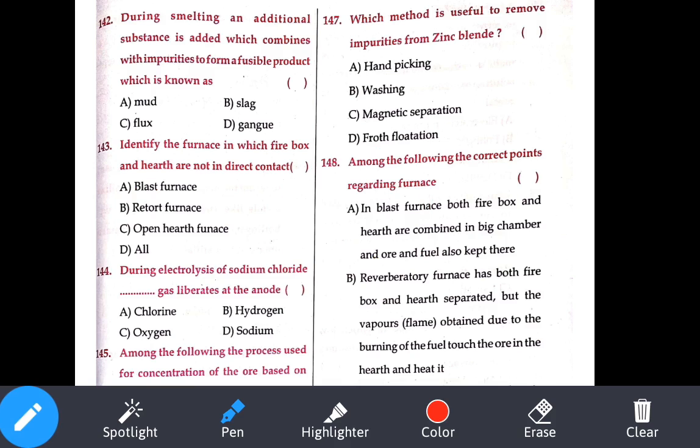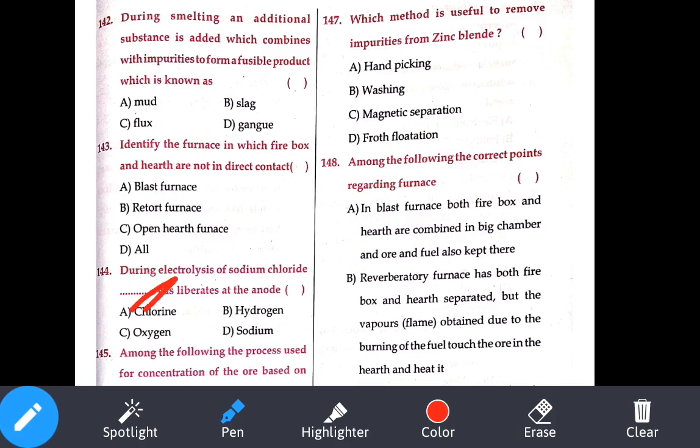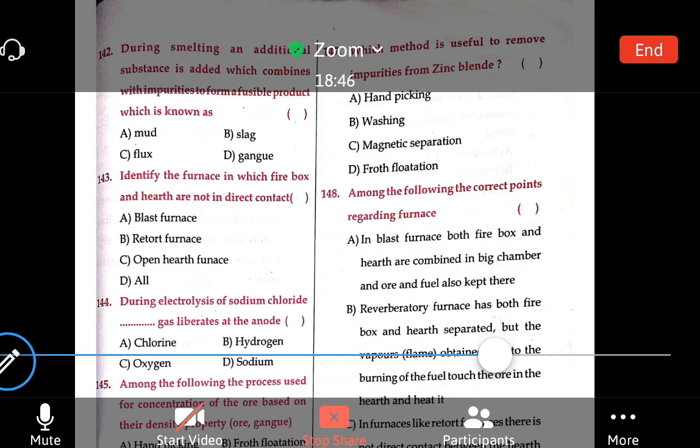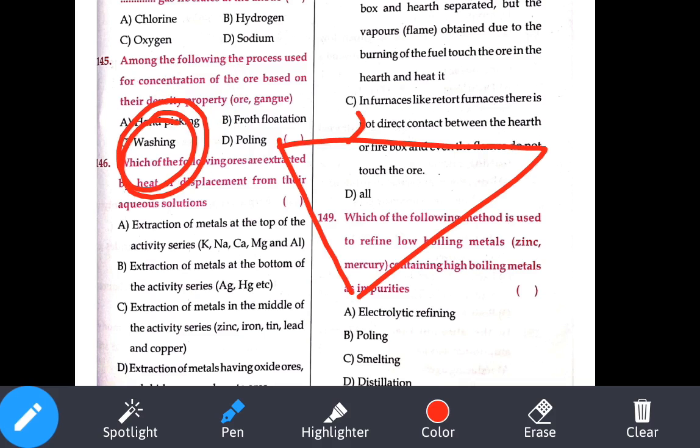145th question. Among the following, the processes used for concentration are based on the density property. So density. The density means what you will do? Hand picking. Is it correct? Hand picking. Froth flotation, no. Washing, yes. So there will be a slant surface, there are barriers here, and we will be sending water. Whatever the density of the ore is, that will be staying behind, leaving behind this, and all the impurity will be thrown out.